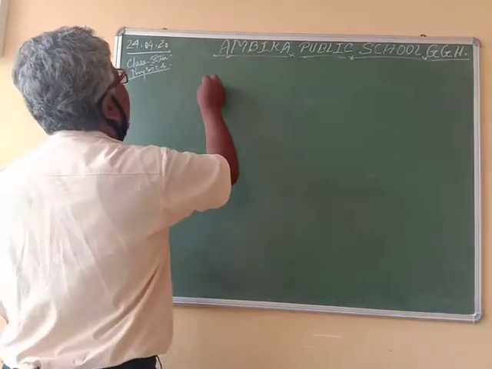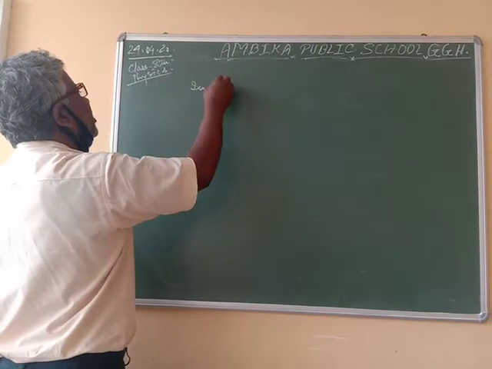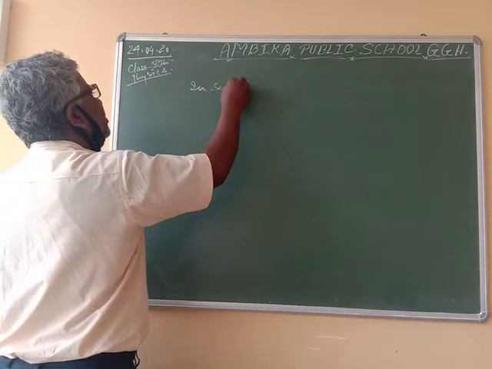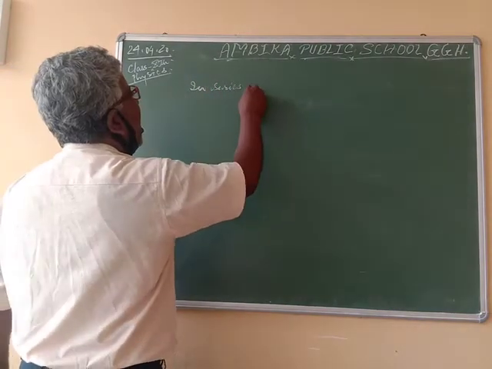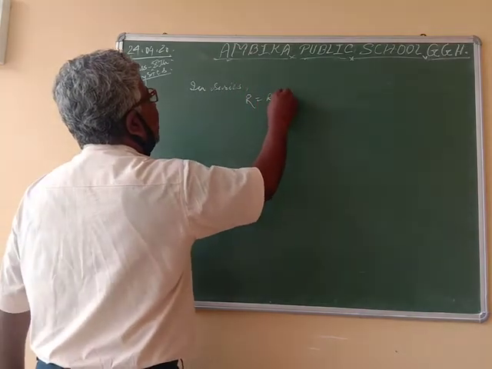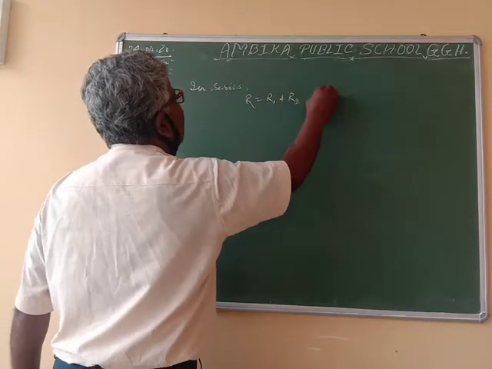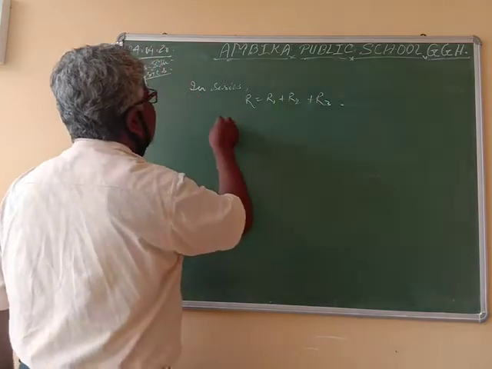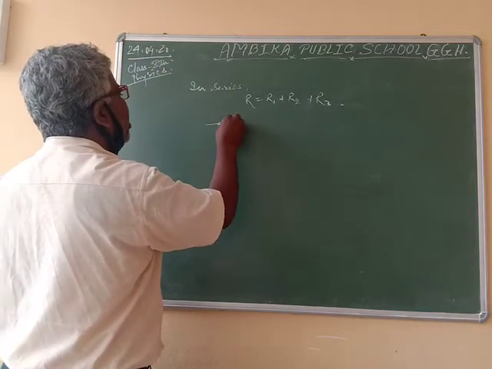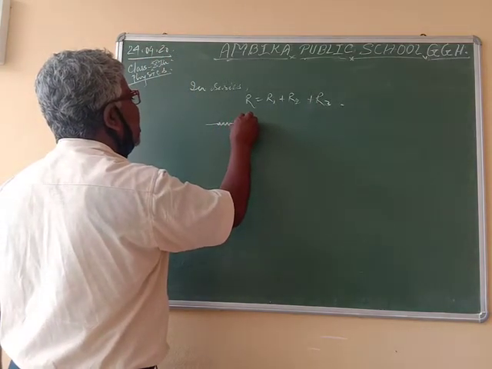In series, R is equal to R1 plus R2 plus R3, that is the end-to-end combination of resistances.